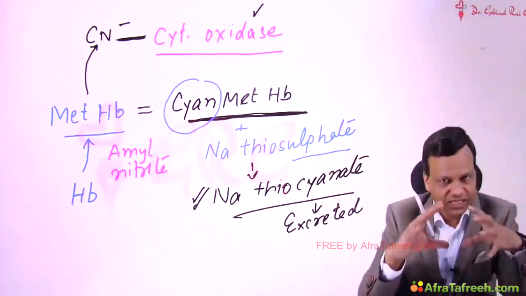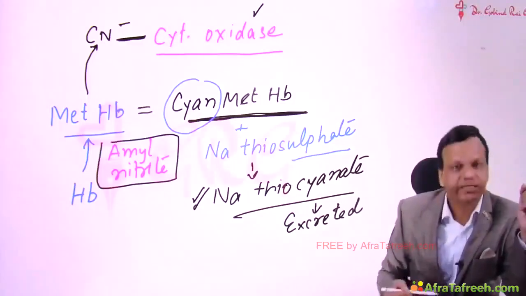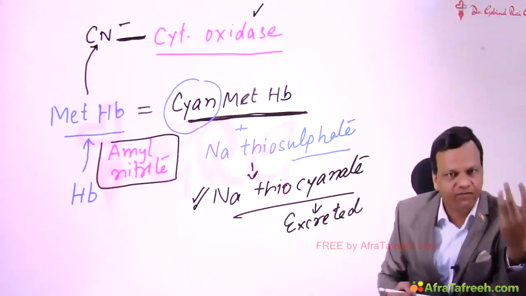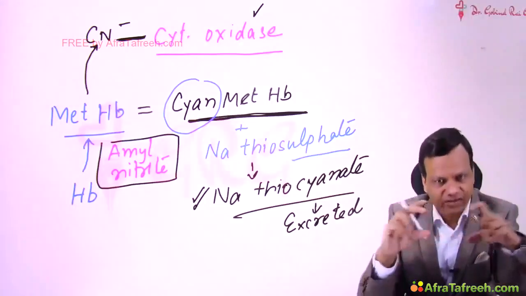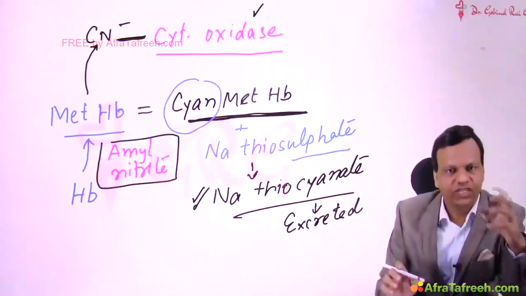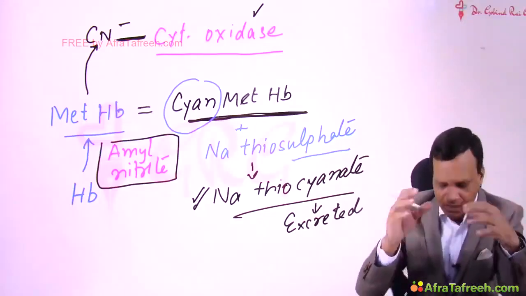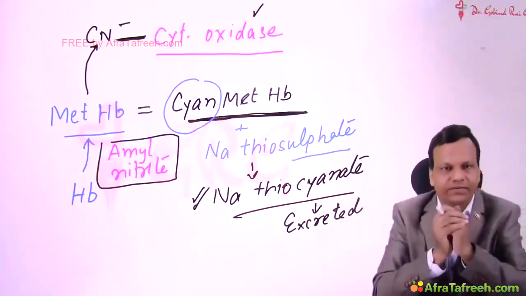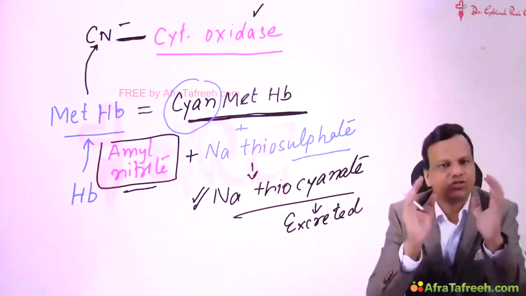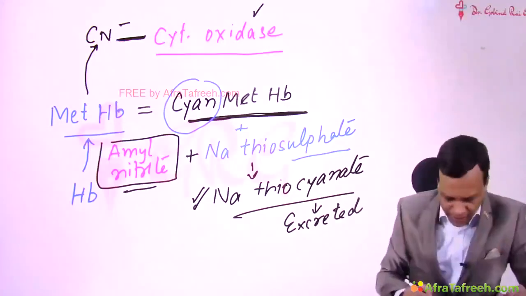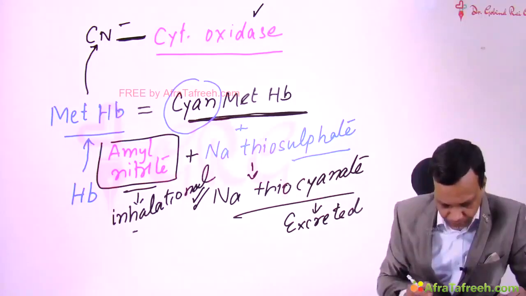Revising what we have discussed: hemoglobin is converted to methemoglobin by amyl nitrite. Methemoglobin will remove cyanide from cytochrome oxidase and is converted into cyanmethemoglobin. Cyanmethemoglobin is itself toxic, so we give sodium thiosulfate, which will remove the cyanide from the methemoglobin and detoxify it, and the sodium thiocyanate formed can be excreted. So for treatment of cyanide poisoning, we give amyl nitrite plus sodium thiosulfate. Clear? Amyl nitrite is given by the inhalational route for this purpose.